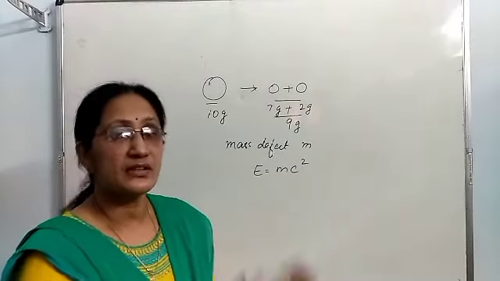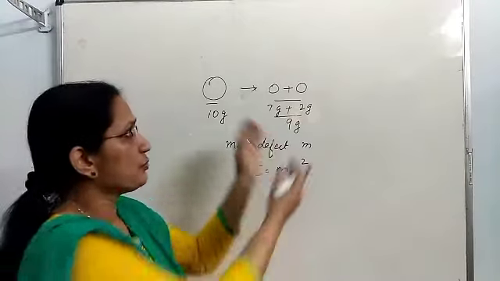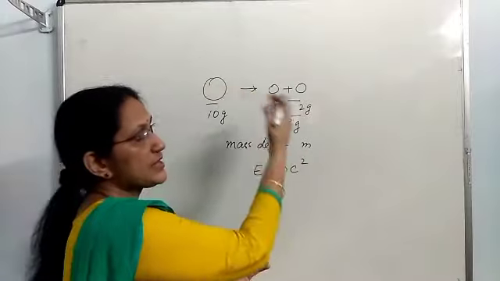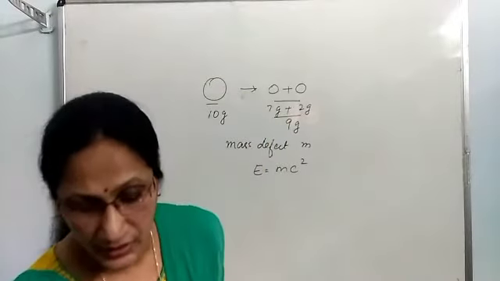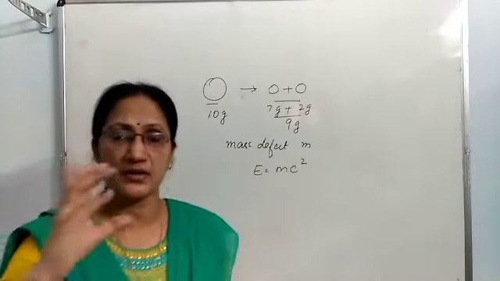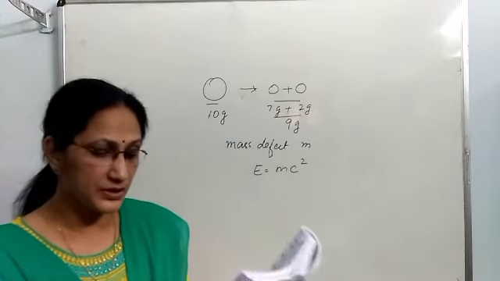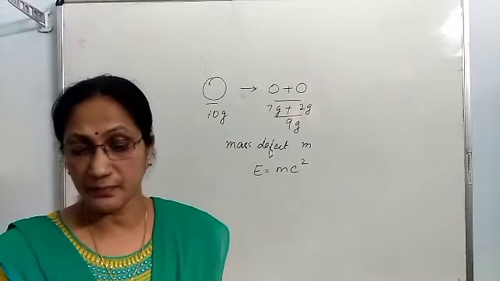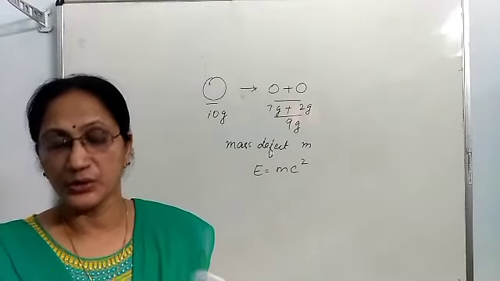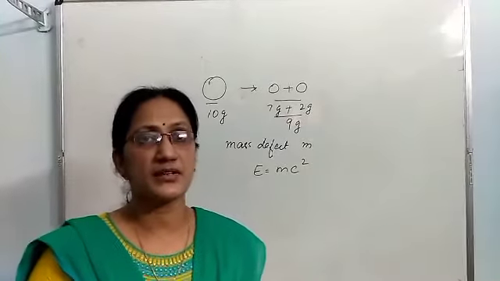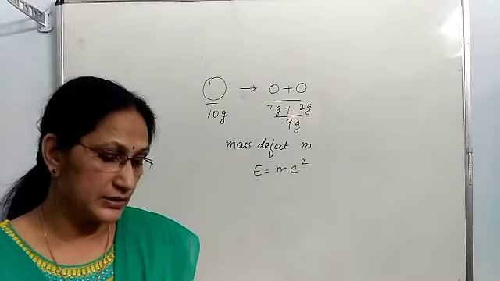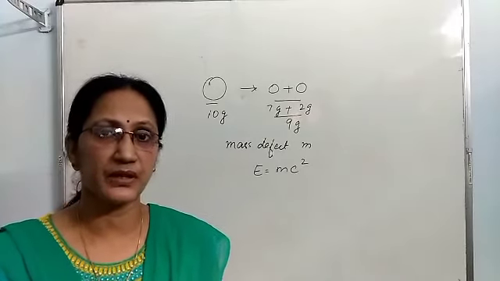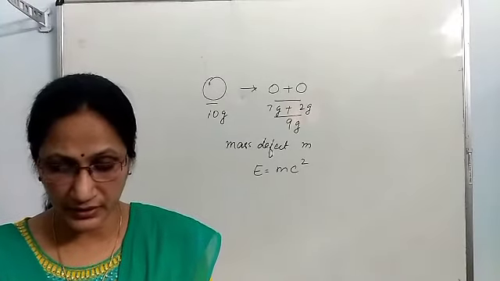In nuclear fusion also, the opposite reaction, lighter nuclei combine to form a heavy nucleus. There also a mass defect will be there. That mass defect, or that amount of mass, is getting converted to energy. That energy released we call nuclear energy. Then geothermal energy. Due to the nuclear disintegrations happening under the earth, the earth possesses some energy that we call geothermal energy.